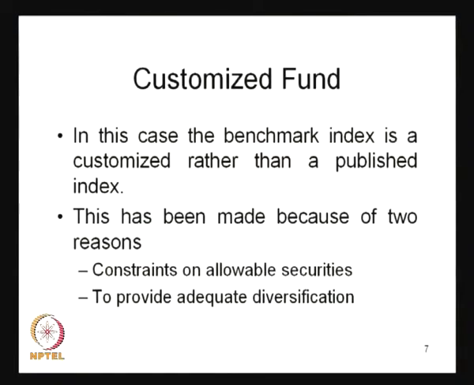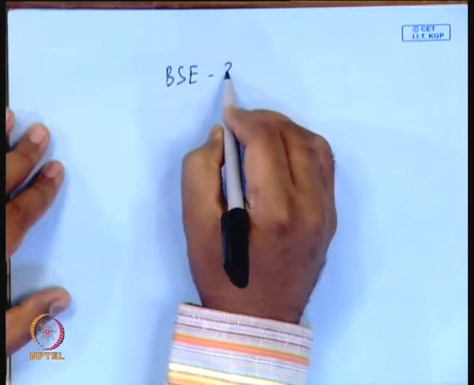Another fund is basically your customized fund. In this case, whenever we talk about the customized fund, the benchmark index is customized rather than a published index. This has been made because of two reasons: constraints on allowable securities and to provide adequate diversification. What it basically means, for example, in the same case, let us take the BSE 30.